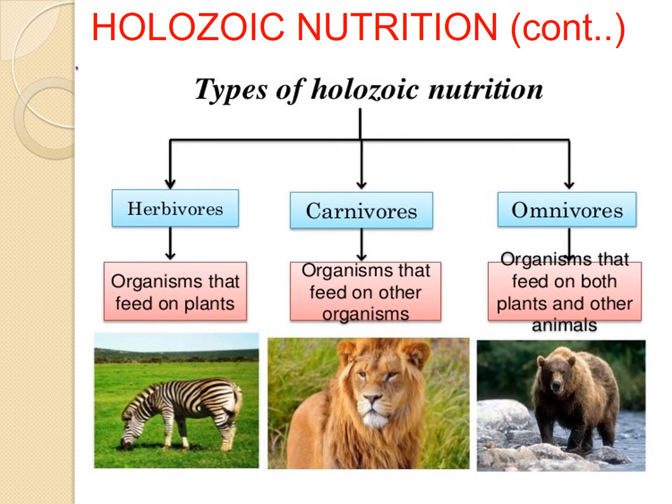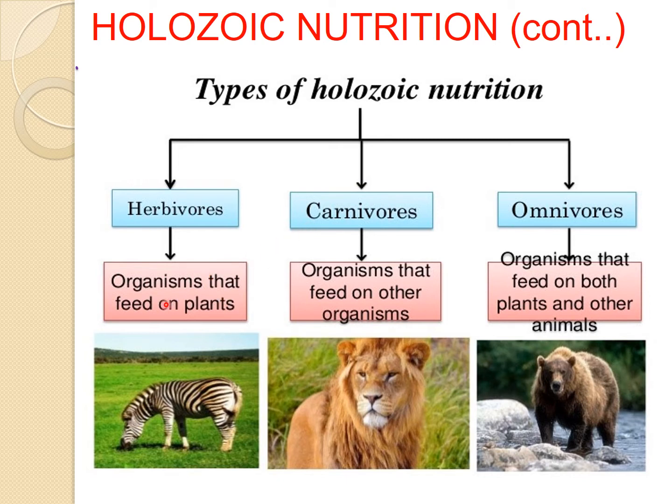Depending on the types of food and the feeding habit, holozoic organisms are of three types. The first one is herbivores, the second one is carnivores, and the third one is omnivores. Let's talk about the herbivores.